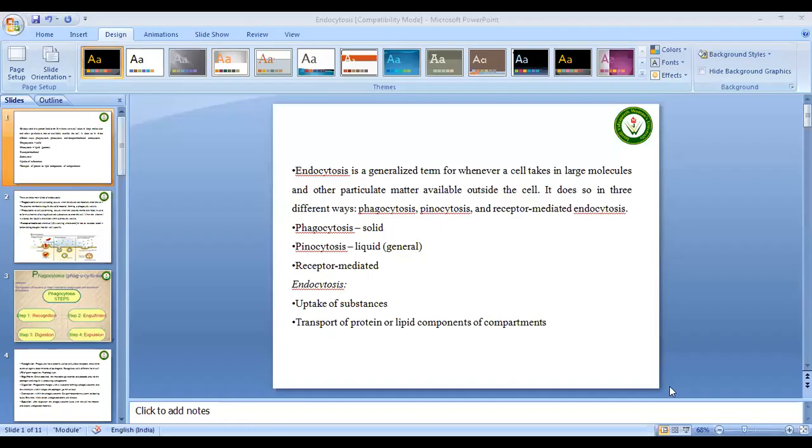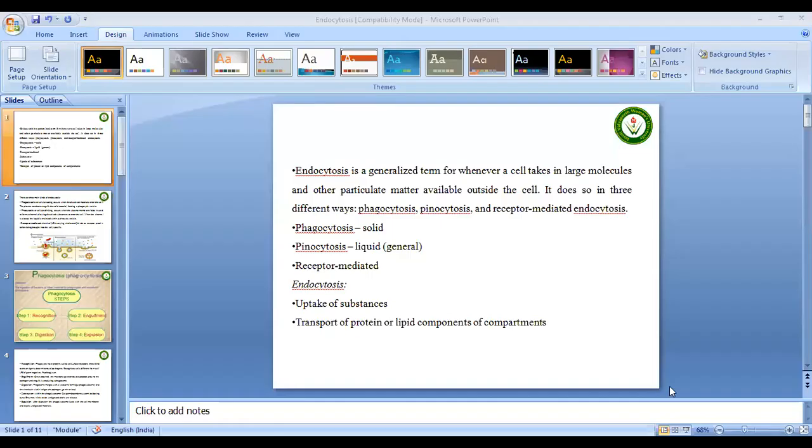Today, we will discuss the endocytosis process, and there are various types of endocytosis, such as phagocytosis, pinocytosis, and receptor protein-mediated endocytosis. So there are three types of endocytosis process. First of all, we have to know what endocytosis is.